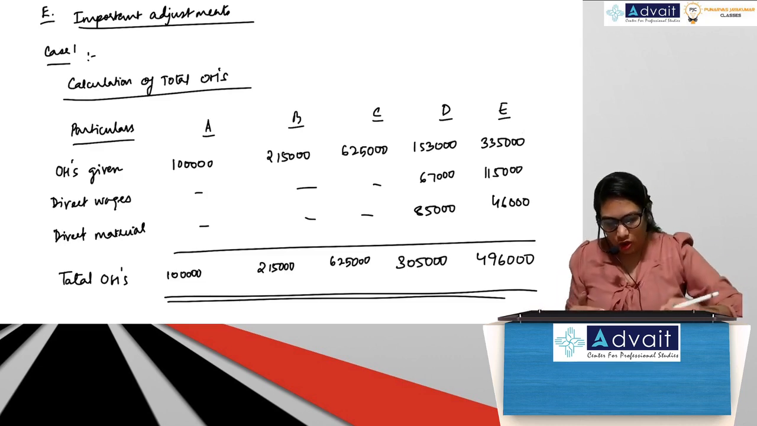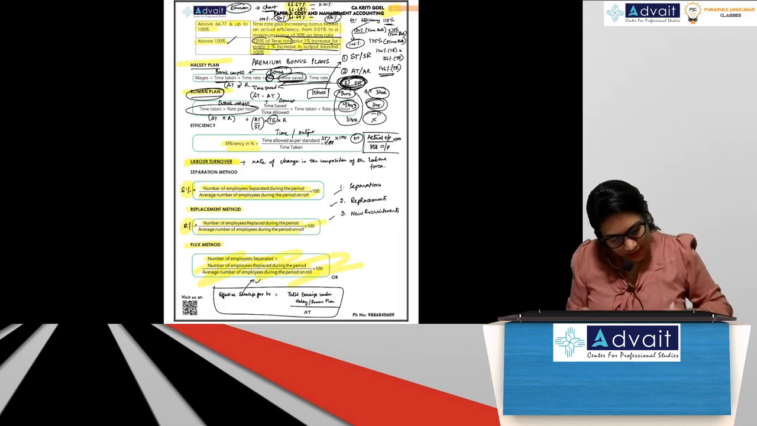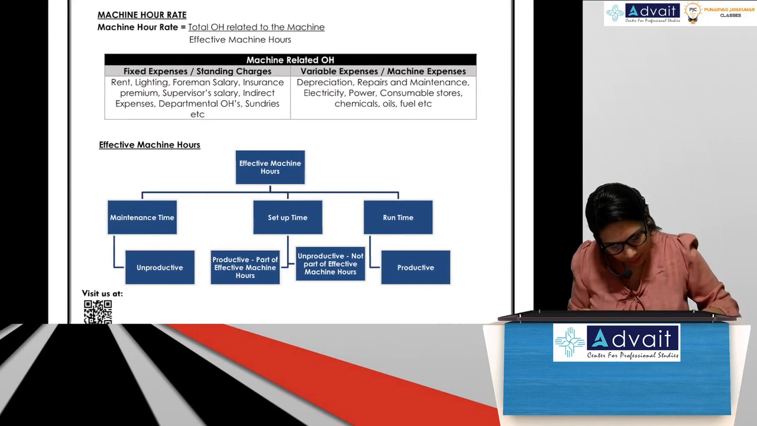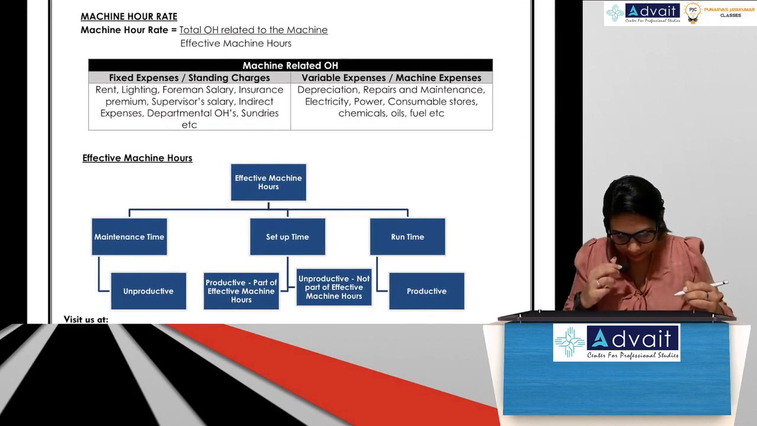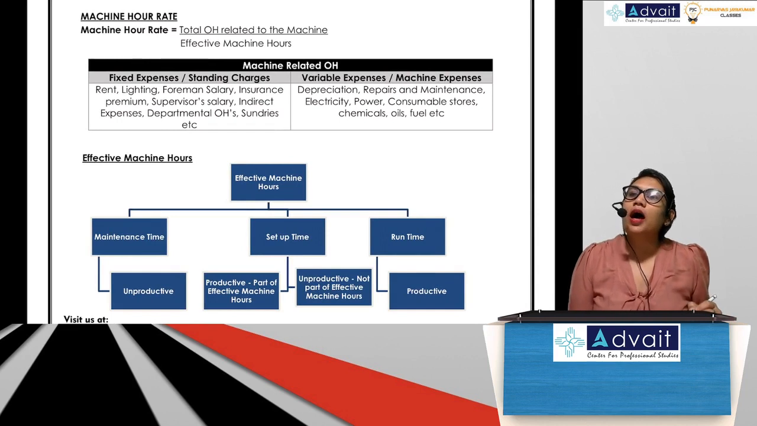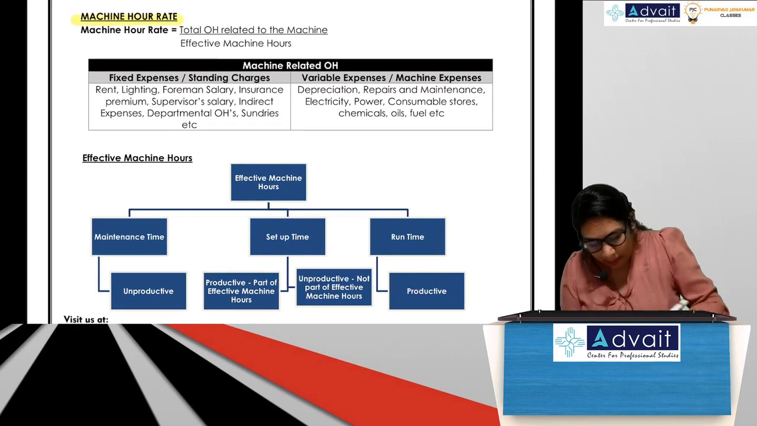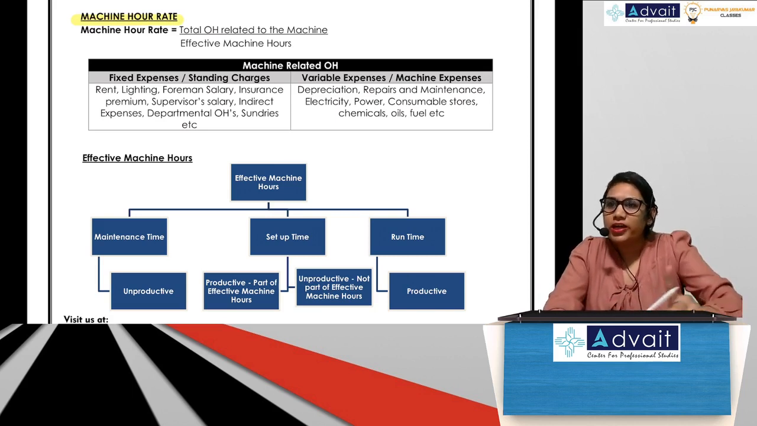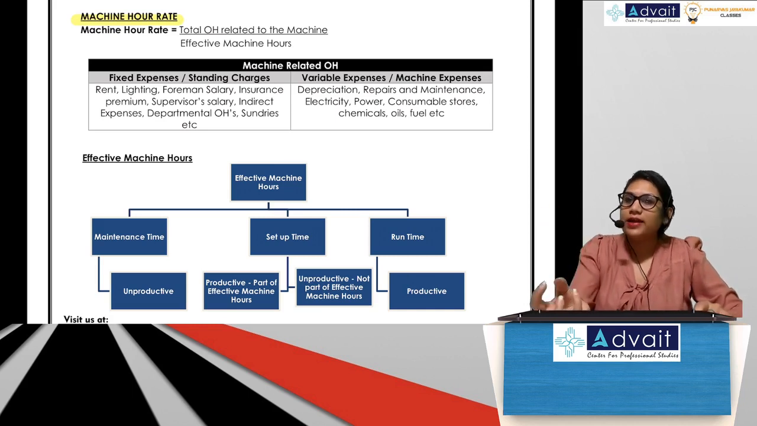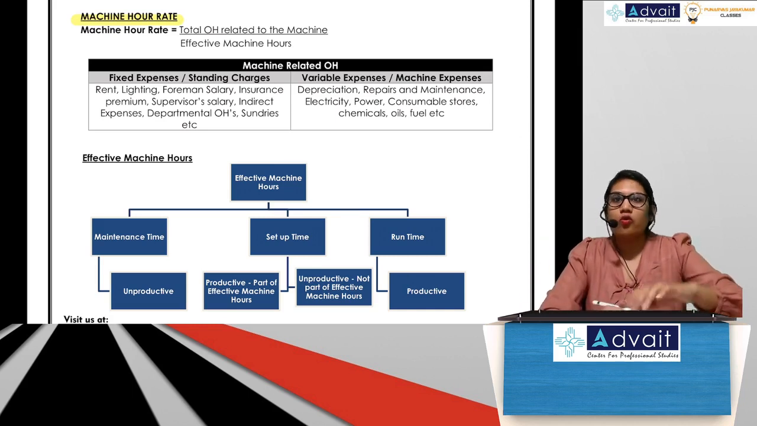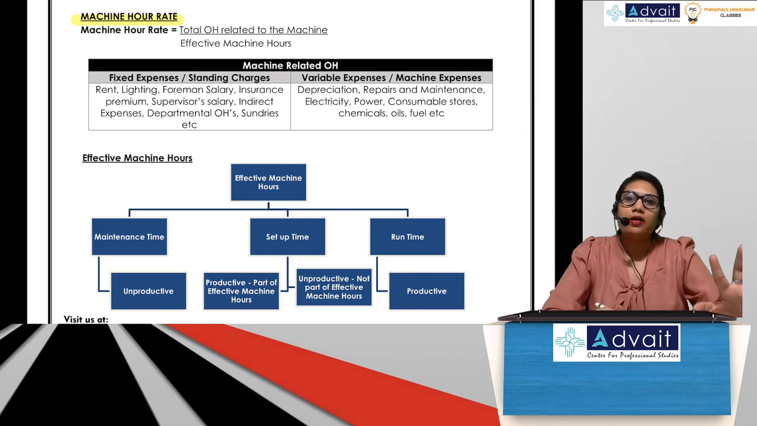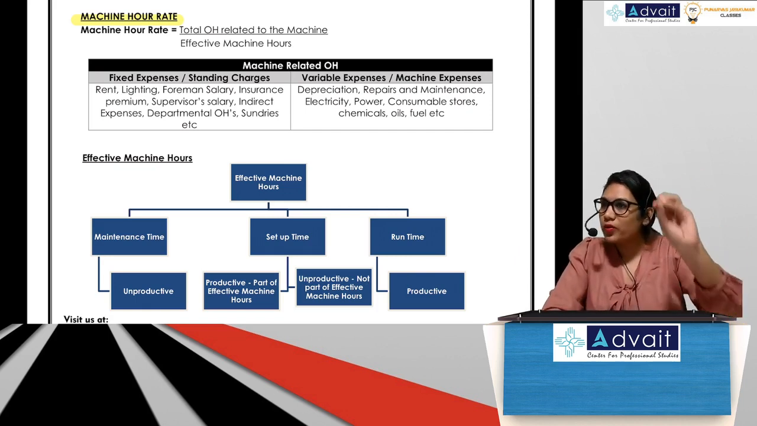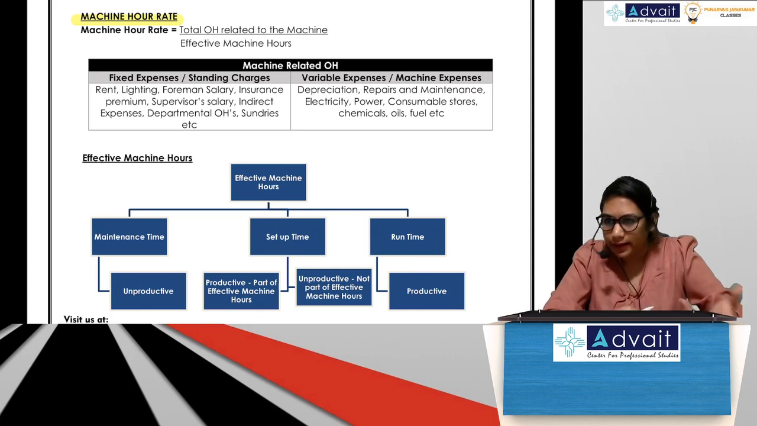Okay, so we will now move on to the next concept, which is that of machine hour rate. So what do you mean by machine hour rate? Basically, machine hour rate is nothing but calculating the overhead rate associated with a machine. So when you have a machine in place which is used for manufacturing a given product, there are a lot of costs associated with that machine, correct? And those costs are indirect, correct?